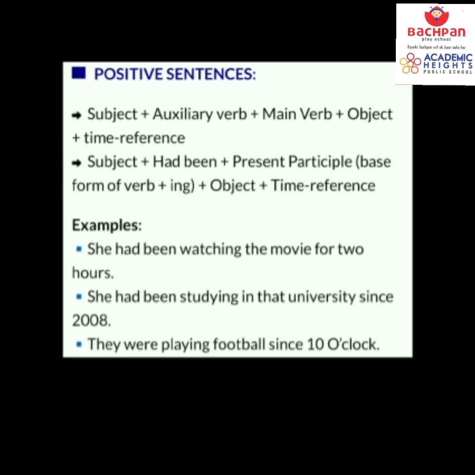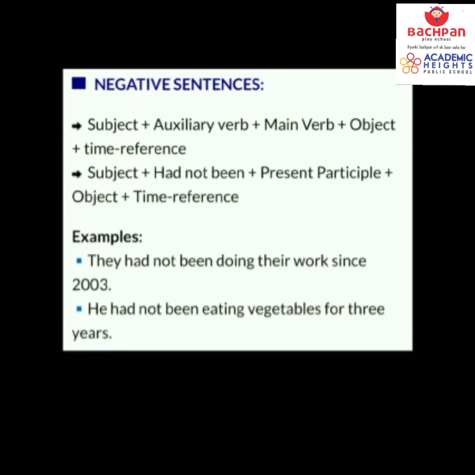For 2 hours is indicating the time, 2 घंटे, right? She had been studying in that university since 2008. Now here again, she is the subject, had been is the auxiliary verb, study is the first form of verb, then ing, in that university is the object, since 2008 is the time reference. They were playing football since 10 o'clock. Let's see the sentence structure of the negative sentences.